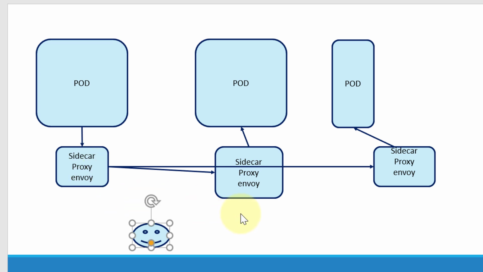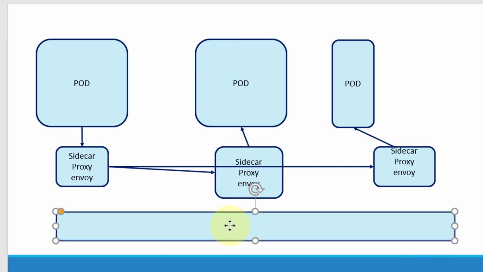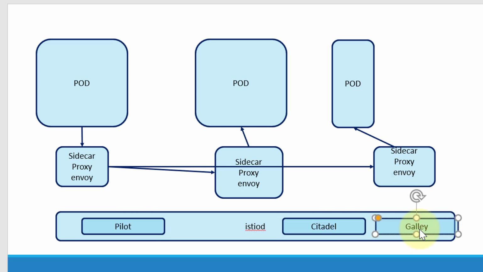I can have another layer of components which can control all these proxies. Let's say I'm going to have a layer of entity. We call that Istiod. That's going to have a number of components like Pilot, Citadel, and Galley. After Istio version 1.5, all these three components have been merged and made into a single component called Istiod. Whenever I am installing Istio as part of Kubernetes, I will have one single component called Istiod that's going to have all the functionalities of Pilot, Citadel, and Galley. While discussing the Istio architecture, we will have a detailed discussion about the roles and responsibilities of these components.